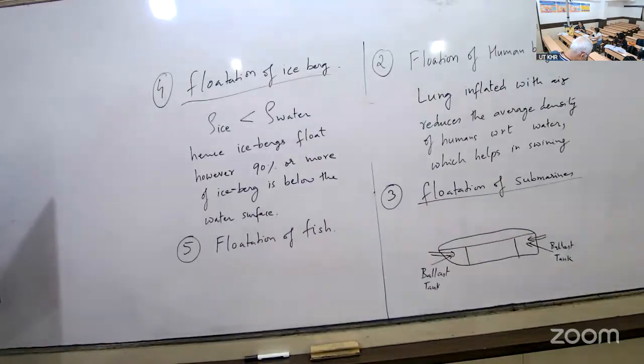Okay. So when a fish has to rise up in water, read it on page 75. See the first bullet point. When a fish has to rise up in water, it infuses gas from the fluid into the bladder. Which fluid? Water. So its volume increases. This increase in volume increases the volume of water displaced by the fish, and so the upthrust on the fish increases, due to which the fish rises up.